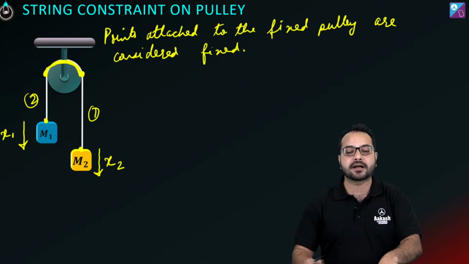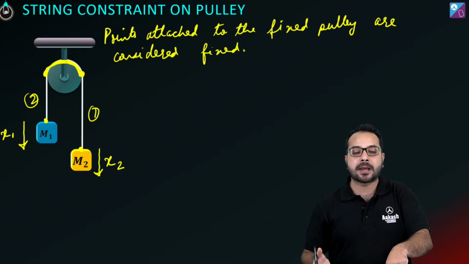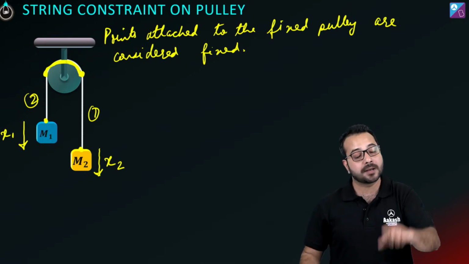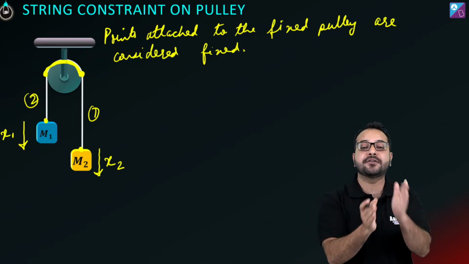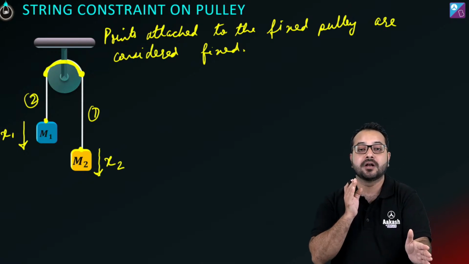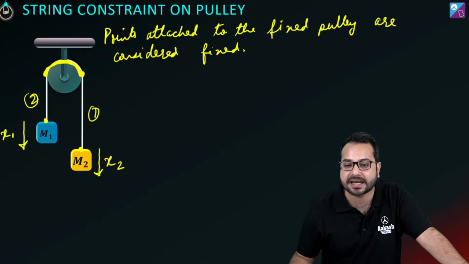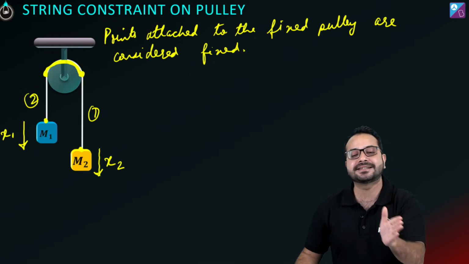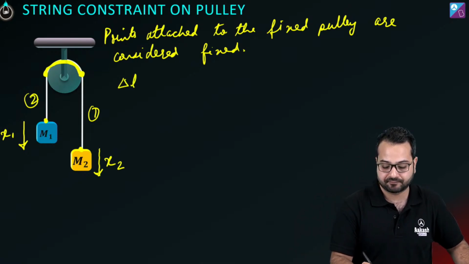अभी x2 नीचे जाएगा तो राइट साइड वाला जो स्ट्रिंग है उसका लेंथ तो इंक्रीज होगा. अब ये m1 जो ऊपर जाएगा तो लेफ्ट साइड वाला जो है उसका डिस्प्लेसमेंट कम होगा, उसका जो लेंथ होगा वो कम होगा. सो द लेंथ्स ऑफ द इंडिविजुअल सेगमेंट्स कैन चेंज, but can the length of the entire string change? No, the length of the entire string cannot change. So what we are going to do is we are going to write the change in length segment by segment, correct? So I'm going to say, okay, let's start.